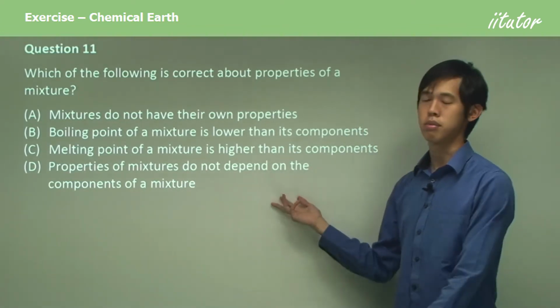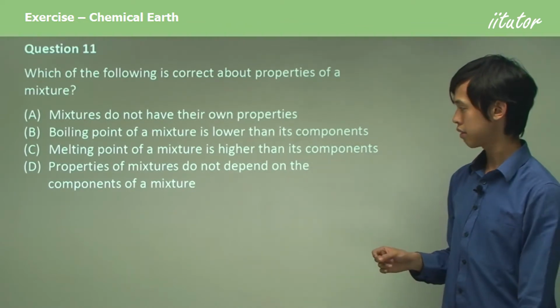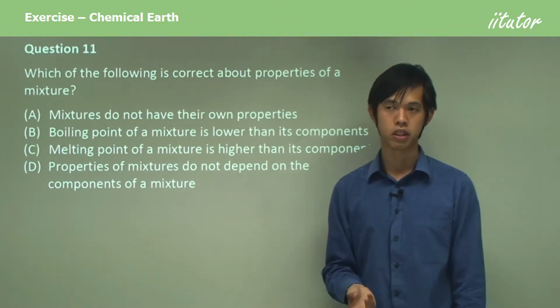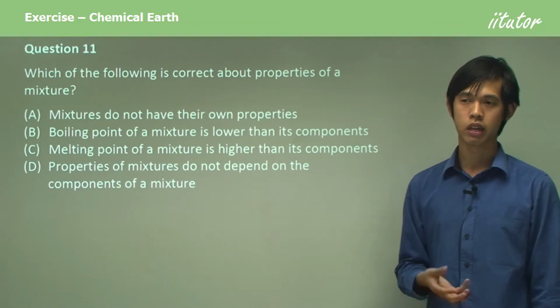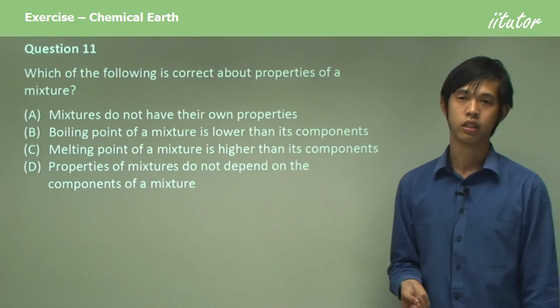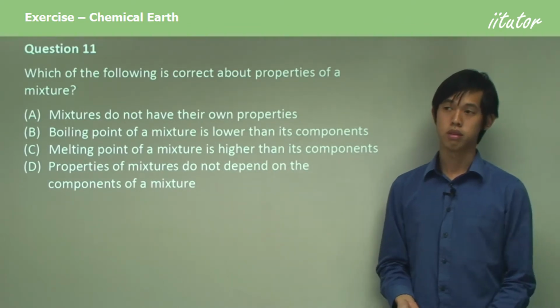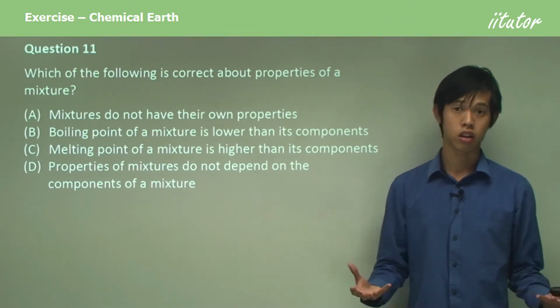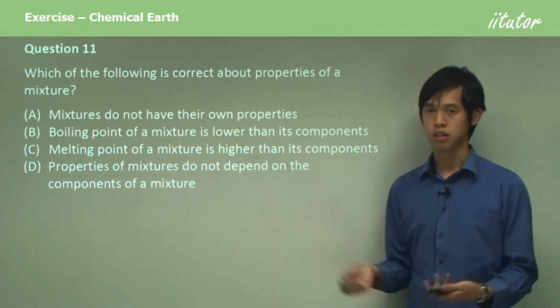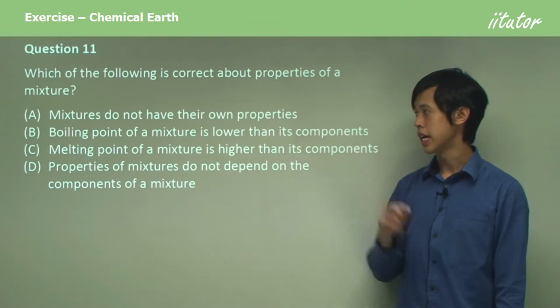Now that can't possibly be true, because if a property of a mixture didn't depend on the components of a mixture, every mixture would have the same properties. So a mixture of salt and water would have the same properties as a mixture of, I don't know, maybe rock and water. So you can see that that can't be true. So A is the correct answer.